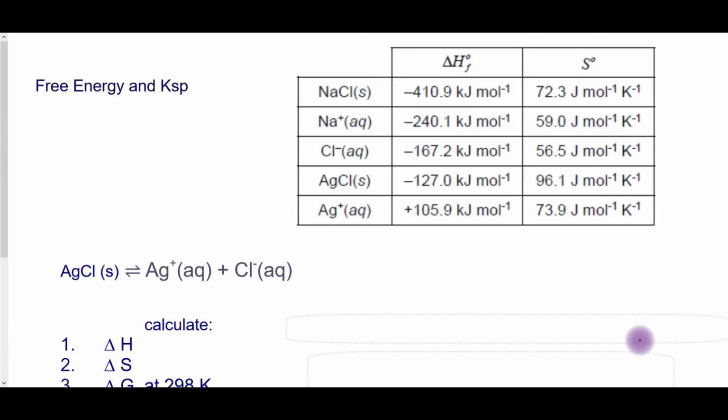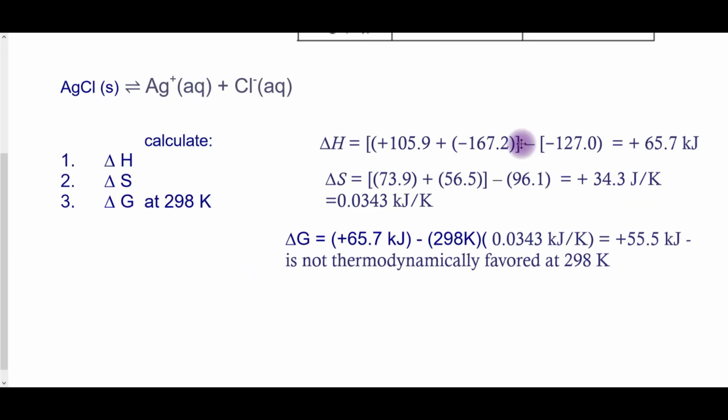The same chart is given, and you should do the same calculations for silver chloride. Pause the video, check your calculations. The change in free energy is a positive value. This means it is not thermodynamically favored at room temperature. Again, that should correlate with what you know because silver chloride is not soluble. In fact, it's often a product of reactions that is a solid.